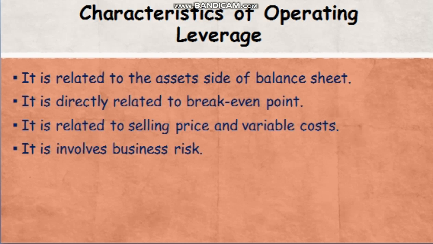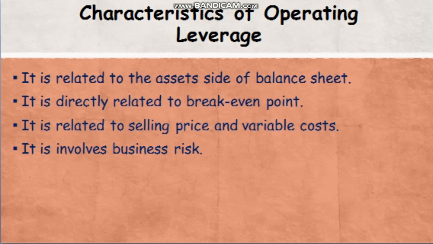It is related to the selling price and variable cost, and also involves business risk. These are some of the common characteristics of operating leverage: it is related to the asset side of the balance sheet, directly related to the break-even point, related to the selling price and variable cost, and it also involves some business risk.